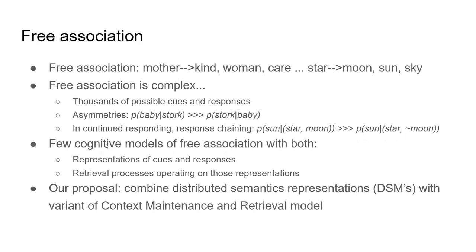So perhaps unsurprisingly, given these sorts of challenges and complexities, there haven't been that many cognitive models of free association that have both rich representations of the thousands of possible cues and responses and retrieval processes operating on those representations that give rise to these kinds of subtle response dynamics. So our proposal for cognitive modeling of free association is to combine distributed semantic representations with a variant of the context maintenance and retrieval model.